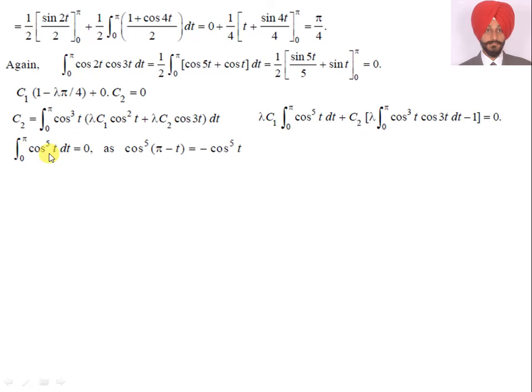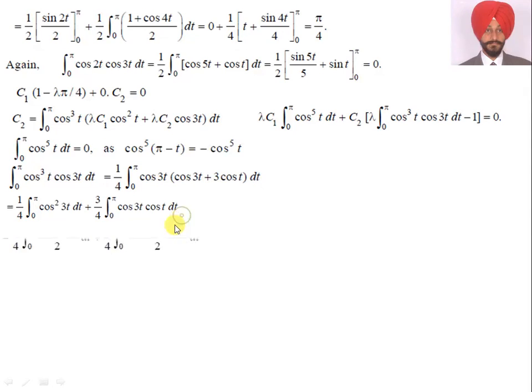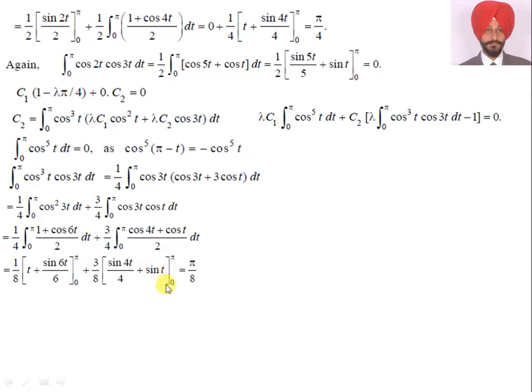Cos 5t is simple because using the property replacing t with pi minus t we get this. Similarly for cos cube t into cos 3t we use the formula of cos 3t cube, and evaluating this, as done at plus 2 level, we get pi by 8.